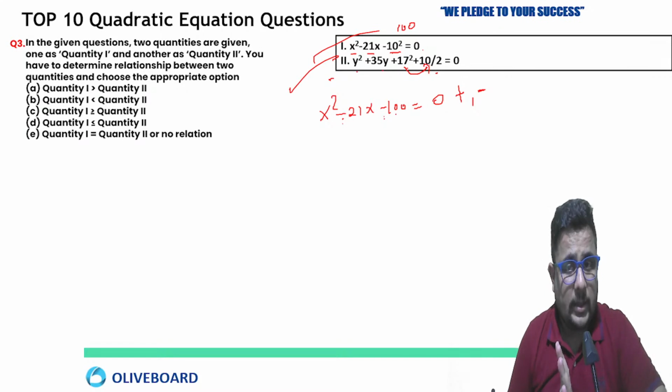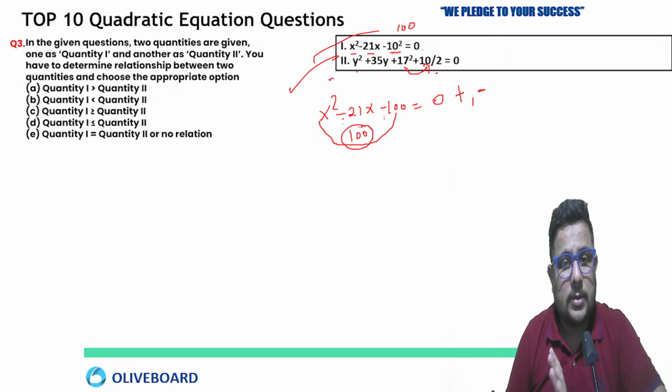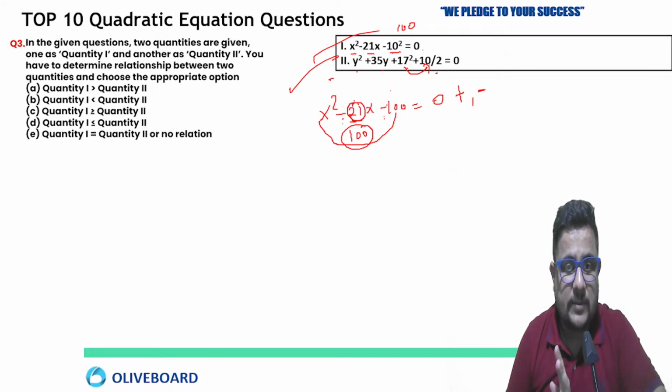Now remember that 100 multiplied by 1. So your product of A and C is what? That is 100. Now just break this 21 into two parts. By subtraction, because the constant term C is negative, you have to get 21 by the difference of those factors, and by the multiplication of those factors you will get 100.